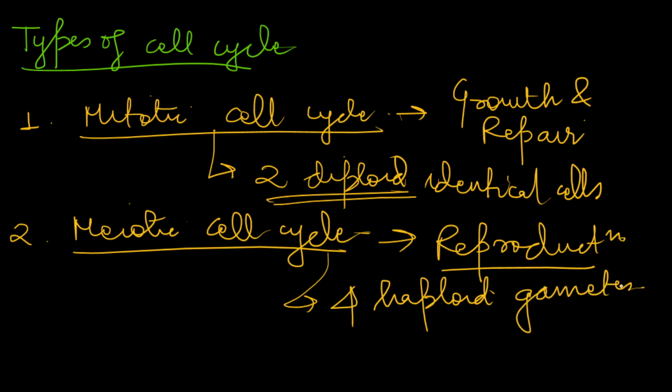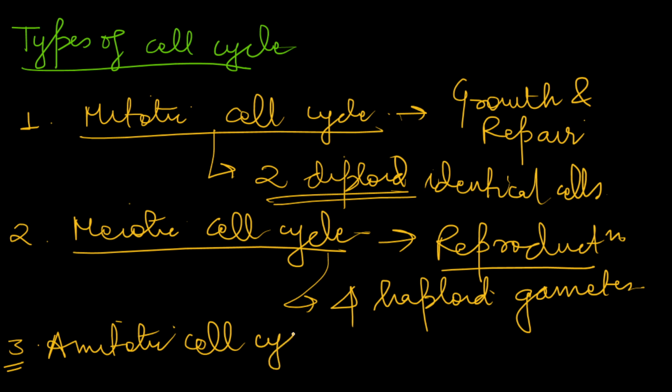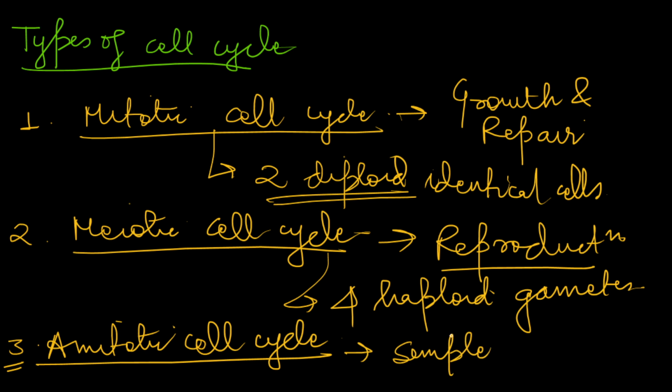Next one is the ameiotic cell cycle. This is a very rare cycle and not that important, but if you remember you can write it. Ameiotic cell cycle: here the purpose is simple fission, and this happens generally in microbes and smaller organisms.